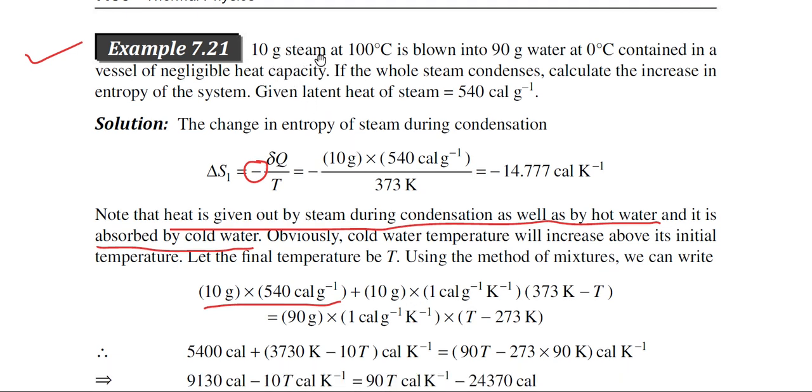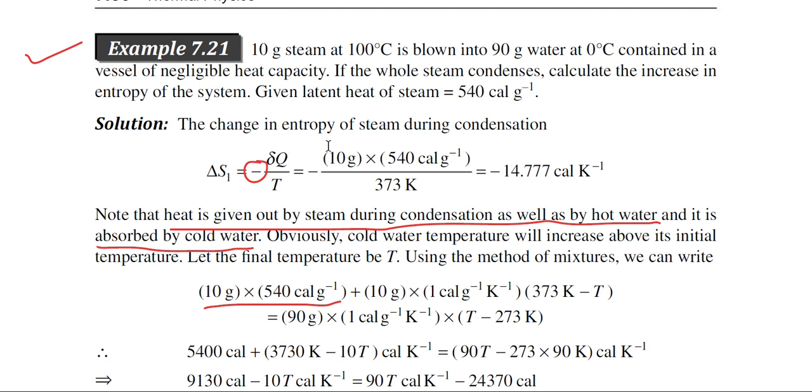10 gram steam at 100 degree centigrade is blown into 90 gram water at 0 degree centigrade contained in a vessel of negligible heat capacity. If the whole steam condenses, calculate the increase in entropy of the system. Given latent heat of steam is equal to 540 calorie per gram.